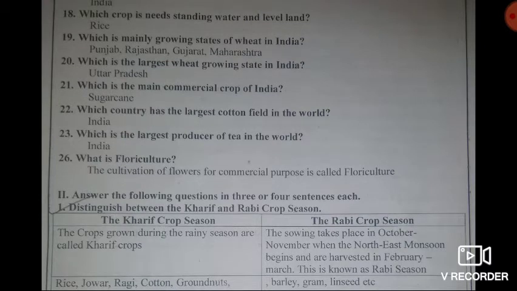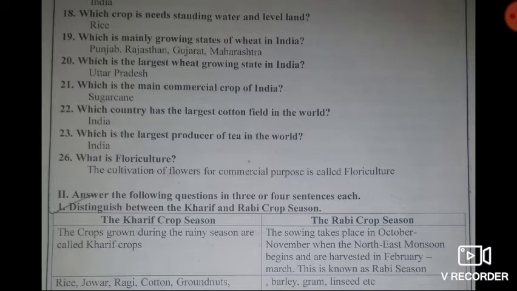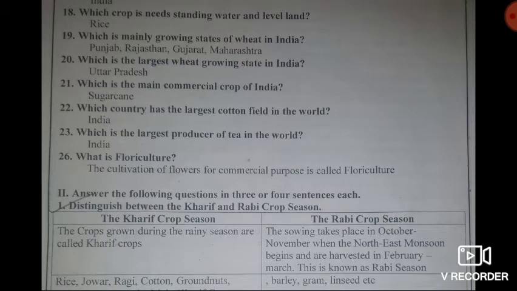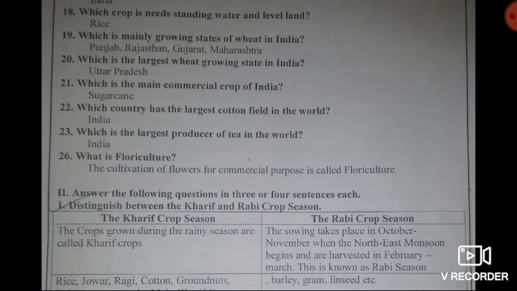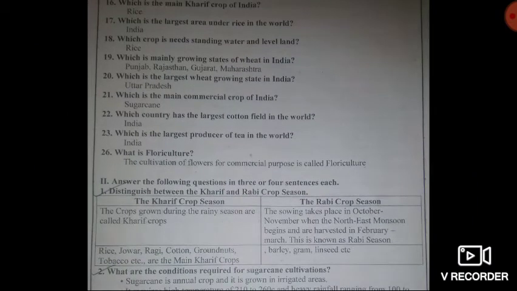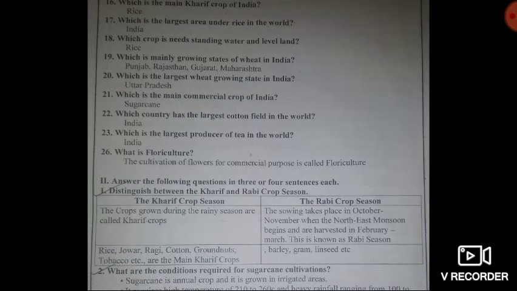Then next question, which country has the largest cotton field in the world? Answer, India. Then next question, which is the largest producer of tea in the world? Answer, India. Then last question, what is floriculture? Answer, the cultivation of flowers for commercial purposes is called floriculture. So, dear students, these are the 1 mark questions and answers in the lesson Indian Land Resources.